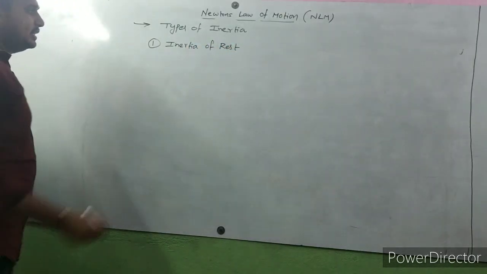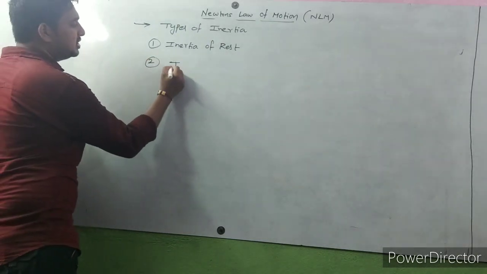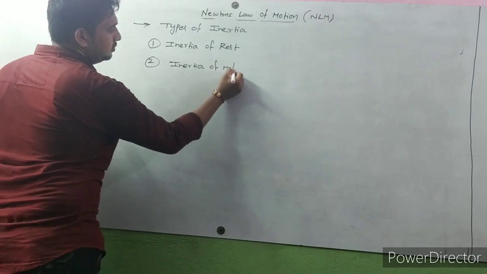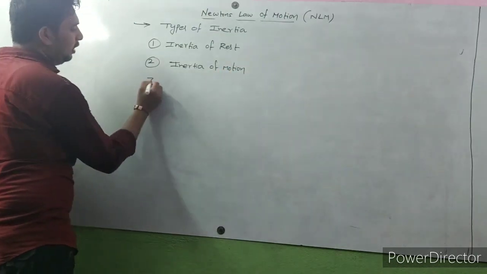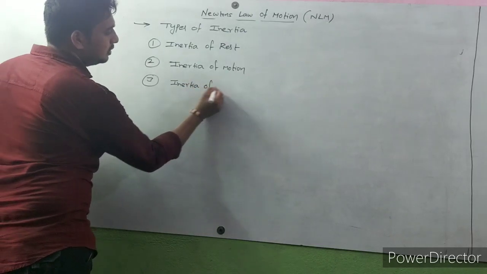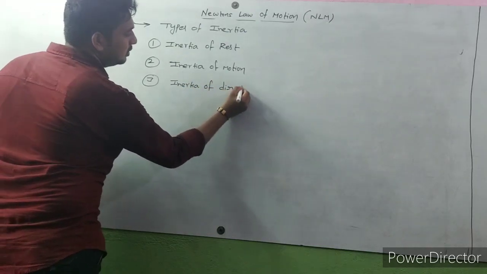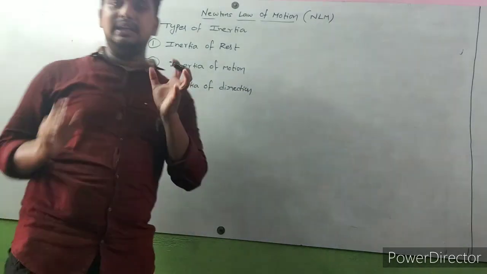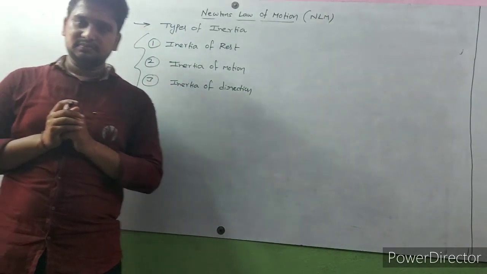The second type is inertia of motion. The third one is inertia of direction. So these are three important types of inertia.